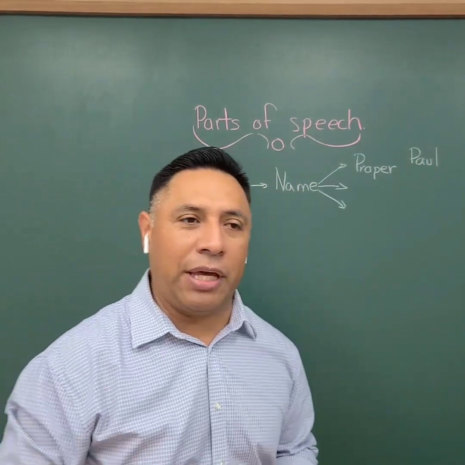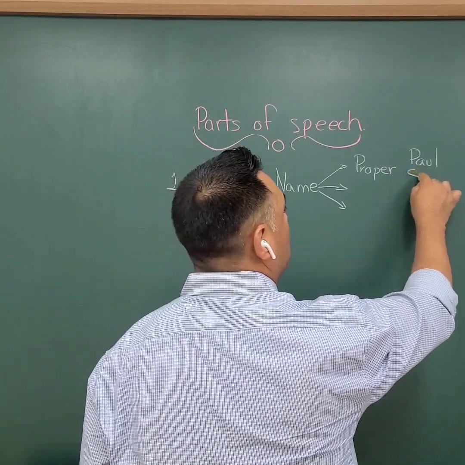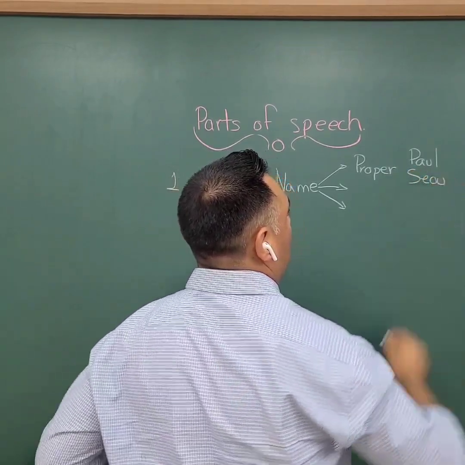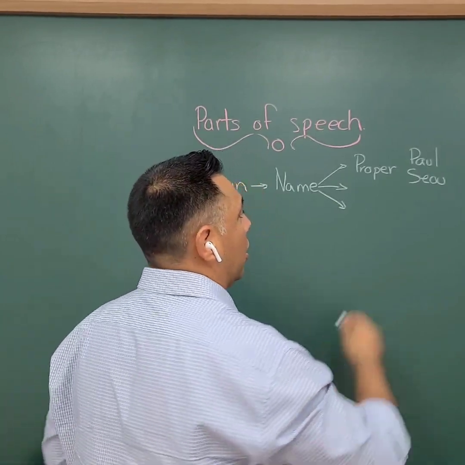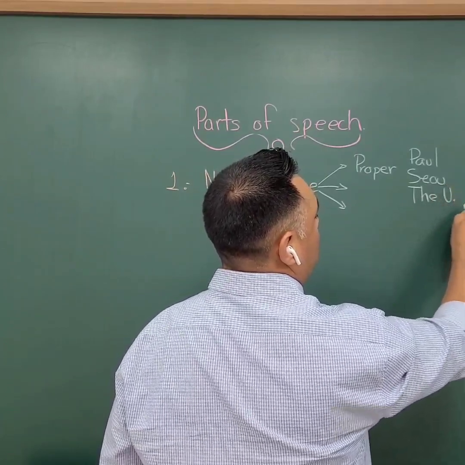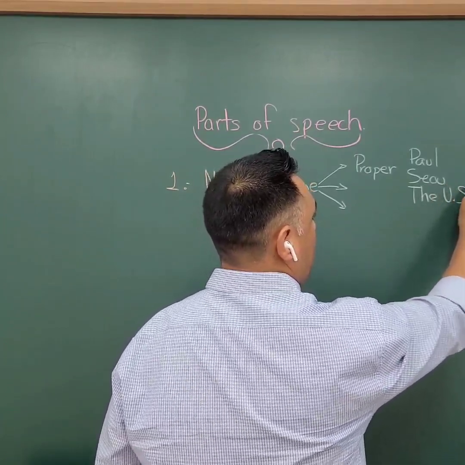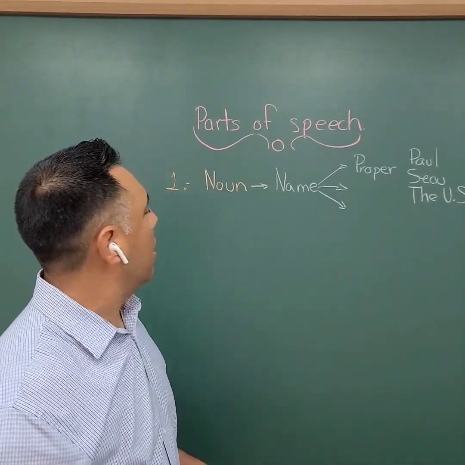Or it could be also the name of a place. For example, Seoul. Or it could be also the name of a country, for example, the United States, which we're gonna write as USA, the USA. I'm sorry, I think you cannot see it there, but it's the USA.